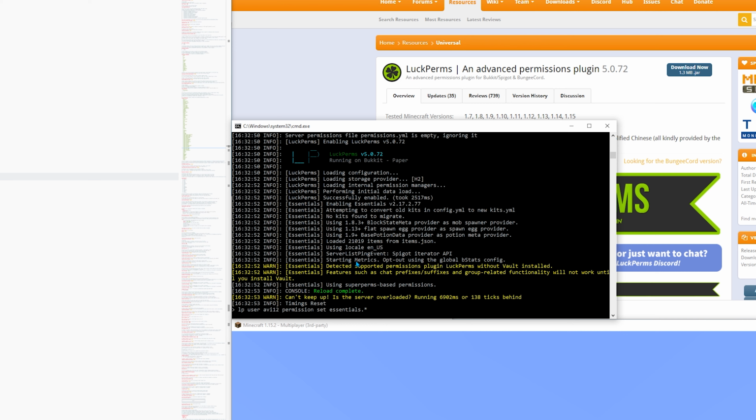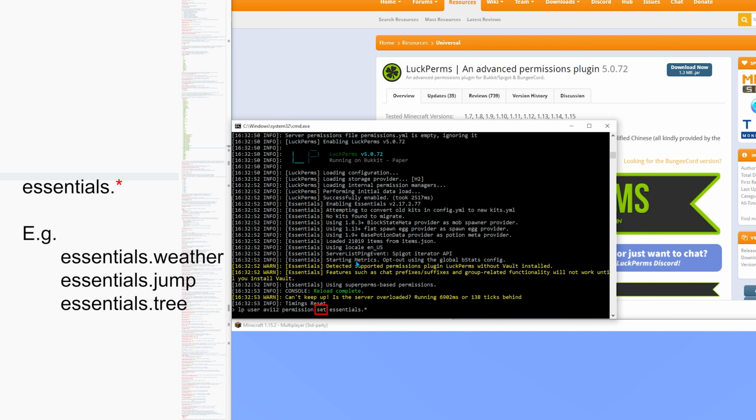The star, by the way, means apply this action, which in this case is the set command, on all the permission nodes that begin with essentials.something to this user or group.